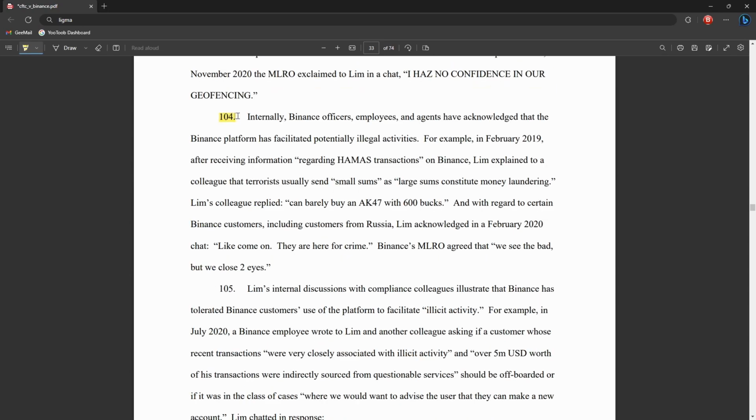104 is especially not good for Binance, because they say internally, Binance officers, employees, and agents have acknowledged that the Binance platform has facilitated potentially illegal activities. For example, in February 2019, after receiving information regarding Hamas transactions on Binance, Lim explained to a colleague that terrorists usually send small sums, as large sums constitute money laundering. And they say, "You can barely buy an AK-47 for $600." And Lim said, "Come on, they are here for crime. We see bad, but we close two eyes."